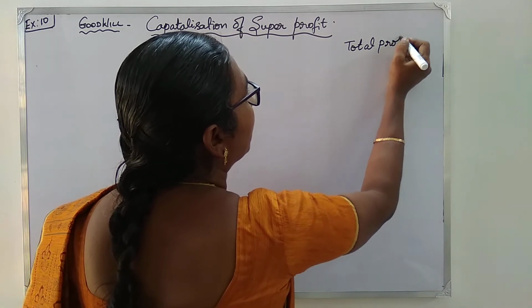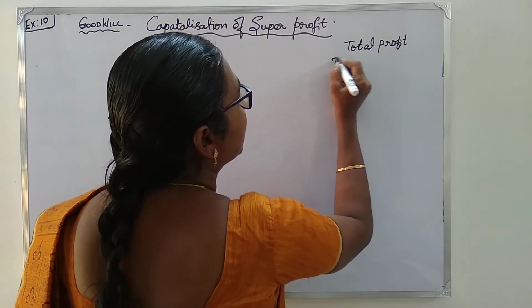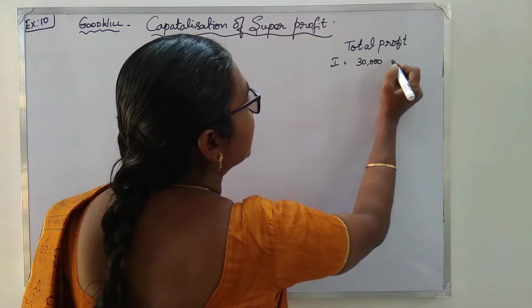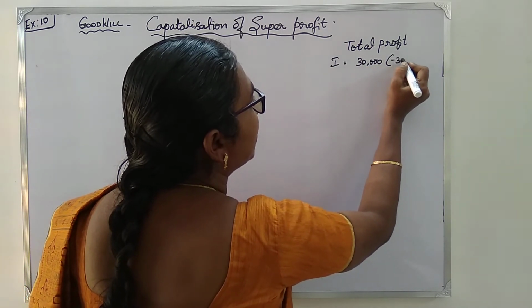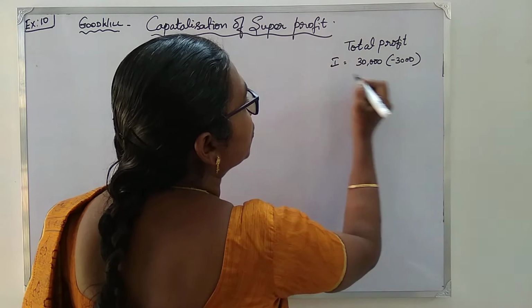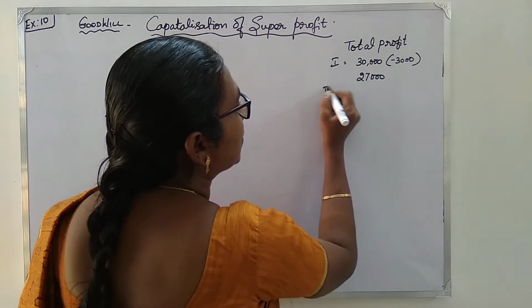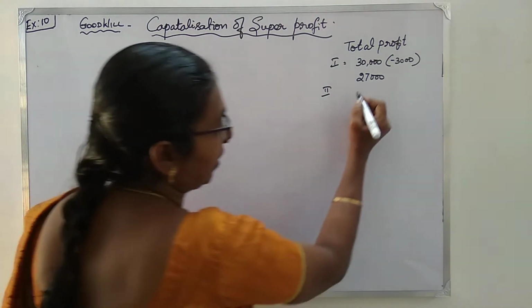Total profit. Now for the first year they said it is 30,000. இதில் வந்து நம்ம என்ன பண்ணுறோம், 3,000 minus பண்ணிடுறோம். Okay, so it is going to be only 27,000. Second year they say is 40,000.